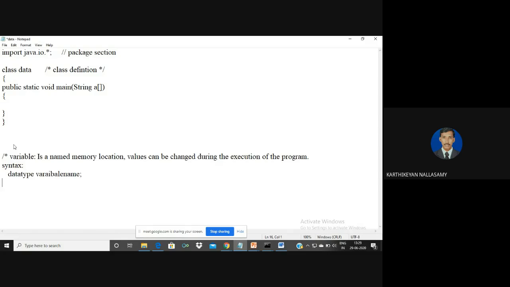Normally the purpose of a variable is to hold some values during the execution of the program. For example, we know that different primary data types are supported. Always here the data type indicates the primary data types in the programming language.